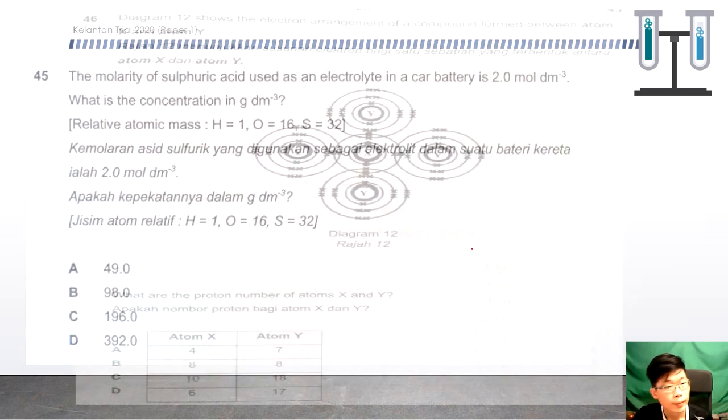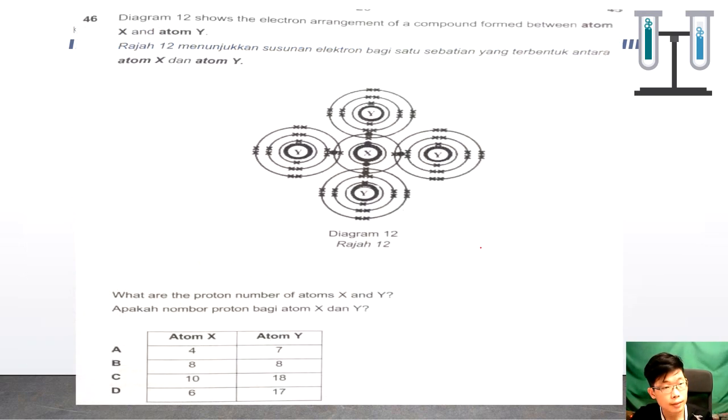Okay. Question number 46. The diagram shows the electron arrangement for the compound from atom X and Y. If we look into the diagram given here, we can list out the electron arrangement. X is 2, 4. How about Y? It's 2, 8, 7.